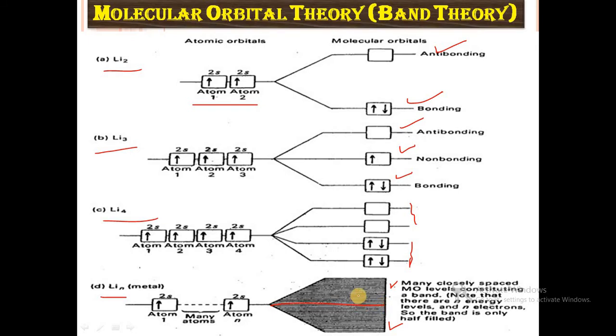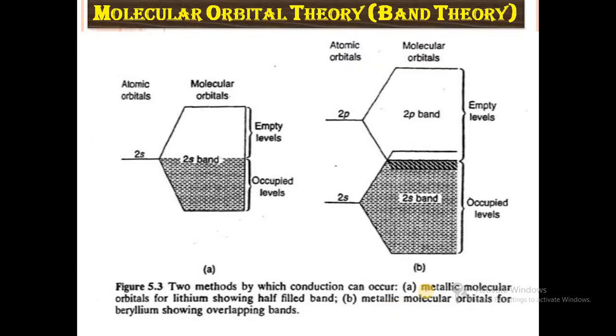They overlap each other, and lithium shows good electrical and thermal conductivity because there is no gap between the valence band and the conduction band, since they overlap. So in the case of metallic molecular orbitals for lithium, there is a 2s1 electron, so the 2s is half filled, which is called the valence band, and the empty half is called the conduction band. There is no gap between the valence band and conduction band, so it shows good electrical and thermal conductivity.